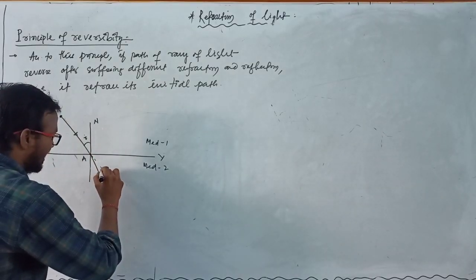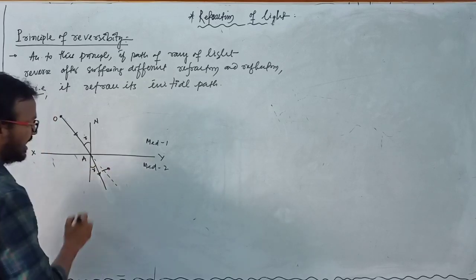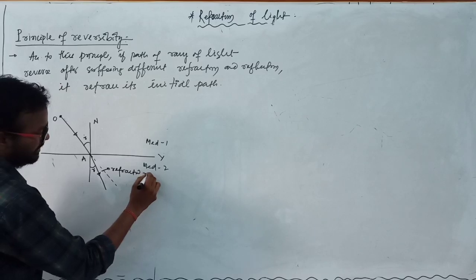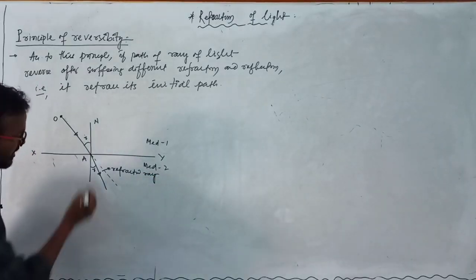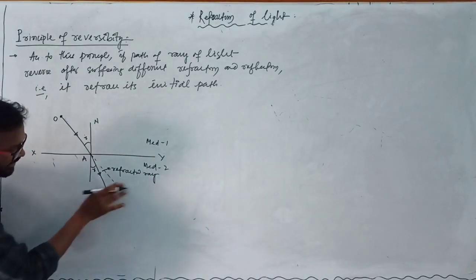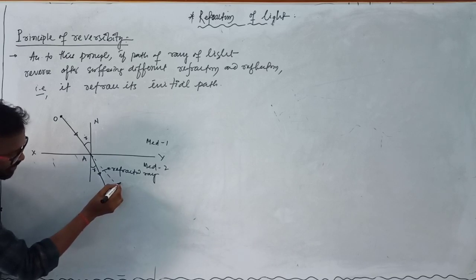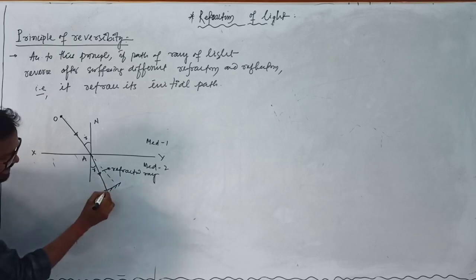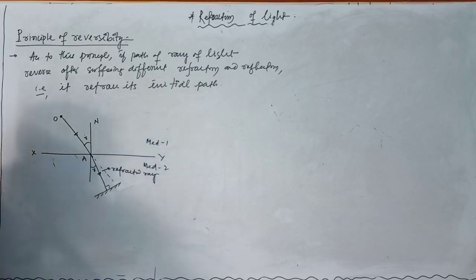this refracted ray, with angle of refraction r, which is incident on this plane mirror, falls on the plane mirror perpendicularly.